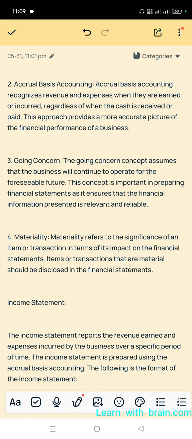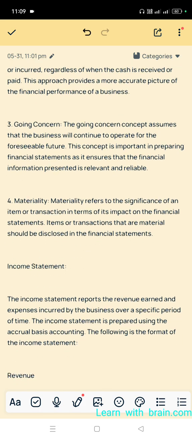For example, if you buy machinery for 10 lakhs and the useful life is more than 5 years, then we have to recognize it based on going concern. We expect the business to go on more than 5 years, that means the foreseeable future, then only we record it as per going concern.